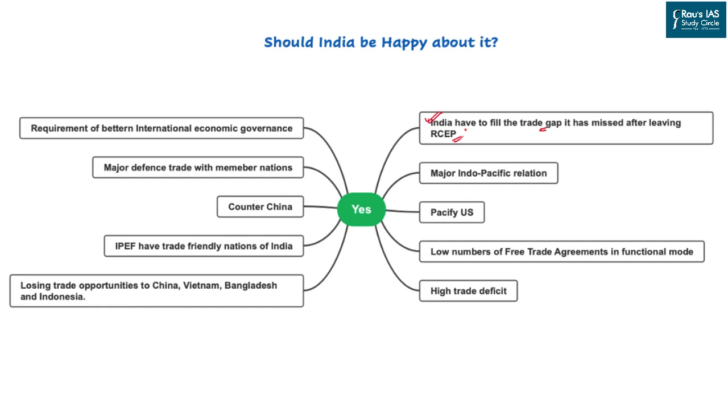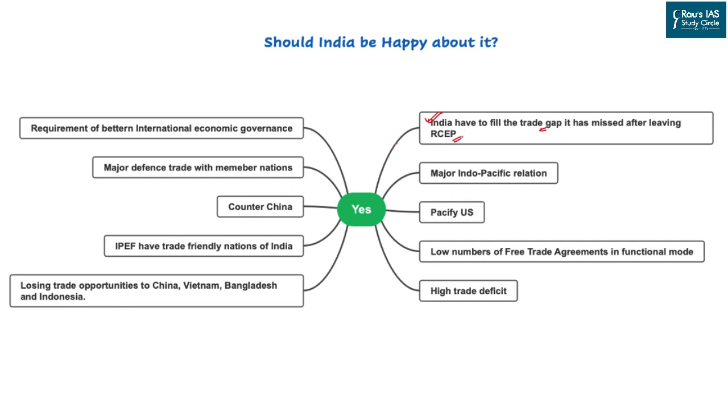Now, the point is that India would like to fill that gap. India would like to capture the excess demand available in these markets. So, capturing the demand through IPEF in ASEAN countries, in Australia, in Japan, and in New Zealand, along with the United States, will definitely help India to bring more trade to its doors.